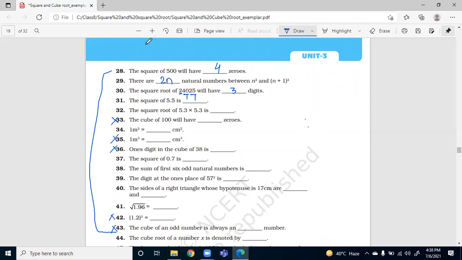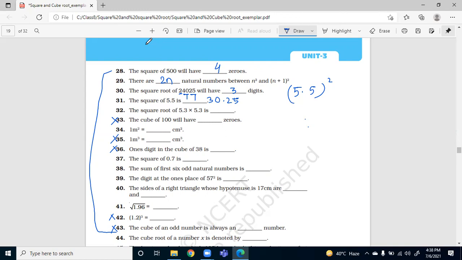Okay, square of 5.5 is 30.25. Do you know the trick of solving this question? We can do 5.5 square. No, that is the ordinary way. I am asking about the trick in which we need not multiply it. No, ma'am. Okay, so see, the trick is very simple and please keep it in your mind.